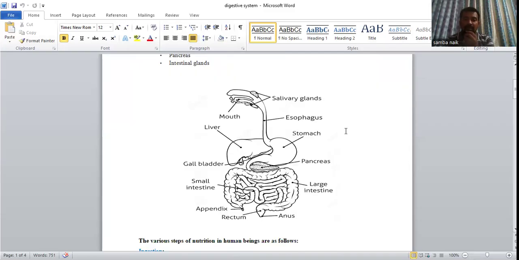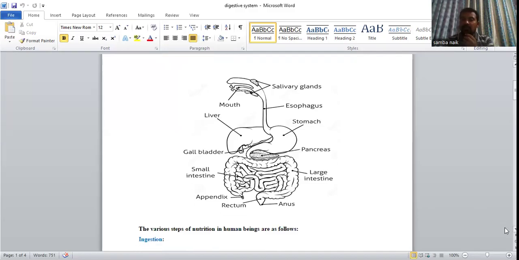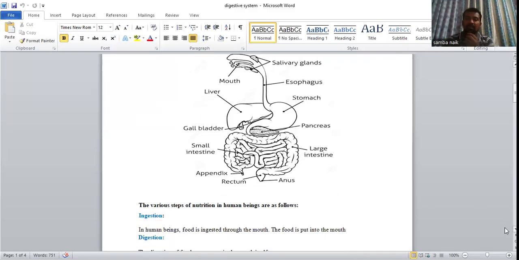As we can see here, the salivary glands, mouth, esophagus, food pipe. This is the liver, stomach, gallbladder storing the bile juice, pancreas. Several enzymes are there, then the small intestine, large intestine, and the rectum and anus. The large intestine and the rectum both have the same function, that's absorption.